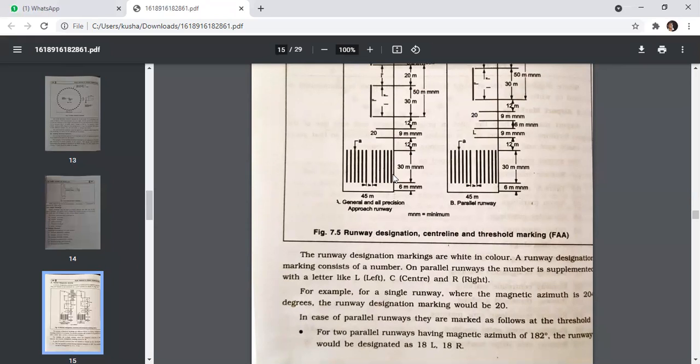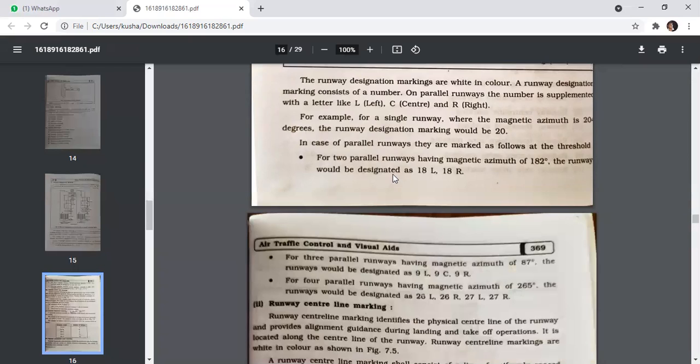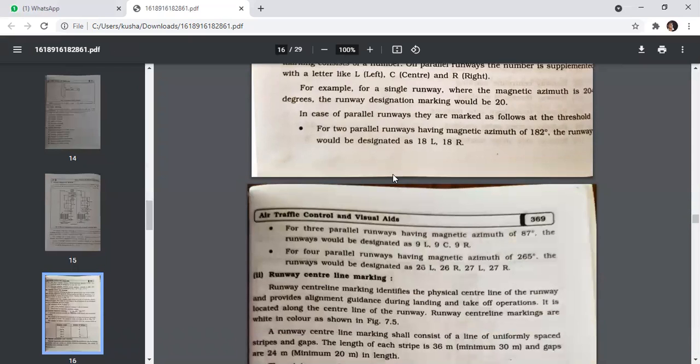For example, for a single runway where the magnetic azimuth is 20 degrees, the runway designation marking would be 20. In case of parallel runways, they are marked as follows at the threshold. For two parallel runways having a magnetic azimuth of 182 degrees, the runways would be designated as 18L and 18R. For three parallel runways having the magnetic azimuth of 87, the runways would be designated as 9L, 9C, 9R.